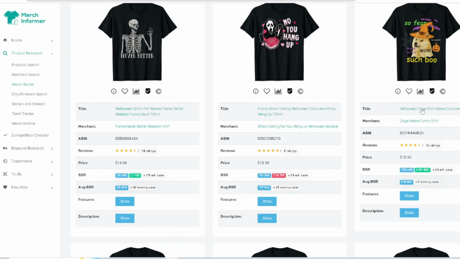Halloween dog shirt, meme, costume, t-shirt. They're using the dog, and you see they're using little bats, little Halloween themes around it. And you can see that the BSR on this one is doing pretty good. Anything related, if you can mix any type of animal, any type of dog, any type of cat, anything like that, it's going to do really good for Halloween.